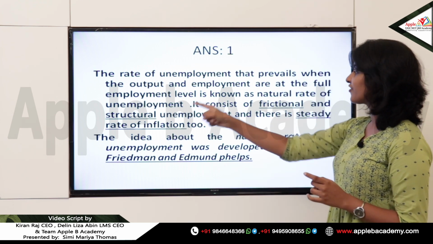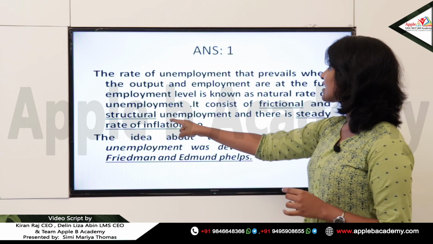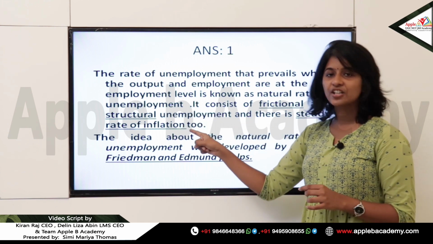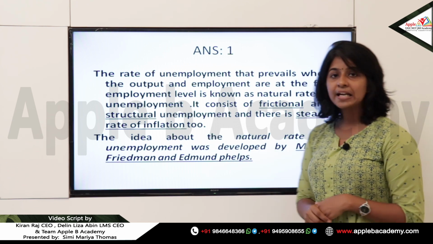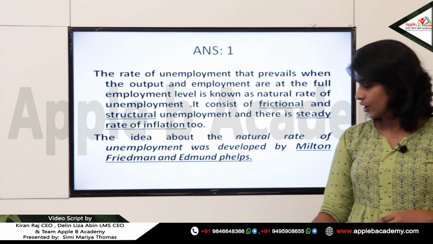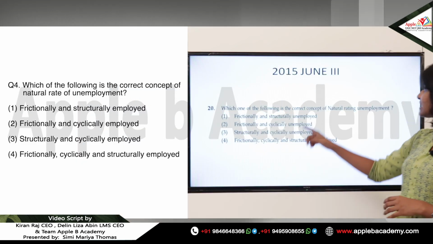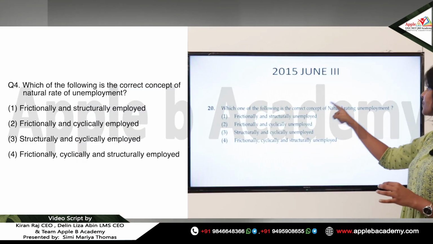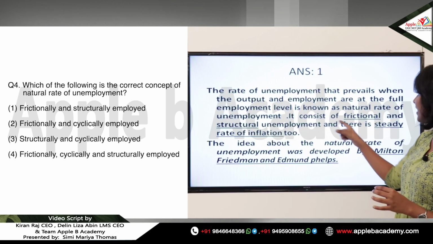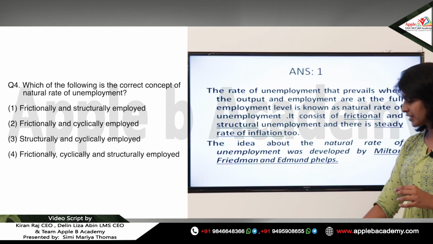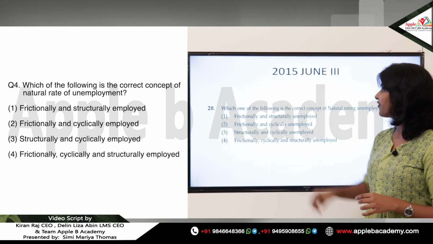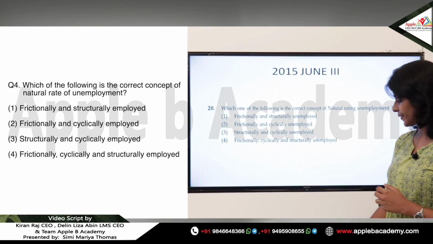And this natural rate of unemployment consists of frictional and structural unemployment, and there is a steady rate of inflation too. The idea of the natural rate of unemployment was developed by Milton Friedman and Edmund Phelps. Here the question is, which of the following is the correct concept of the natural rate of unemployment? We have said that the natural rate of unemployment consists of frictional and structural unemployment. Therefore, the answer will be 1, frictionally and structurally unemployed.